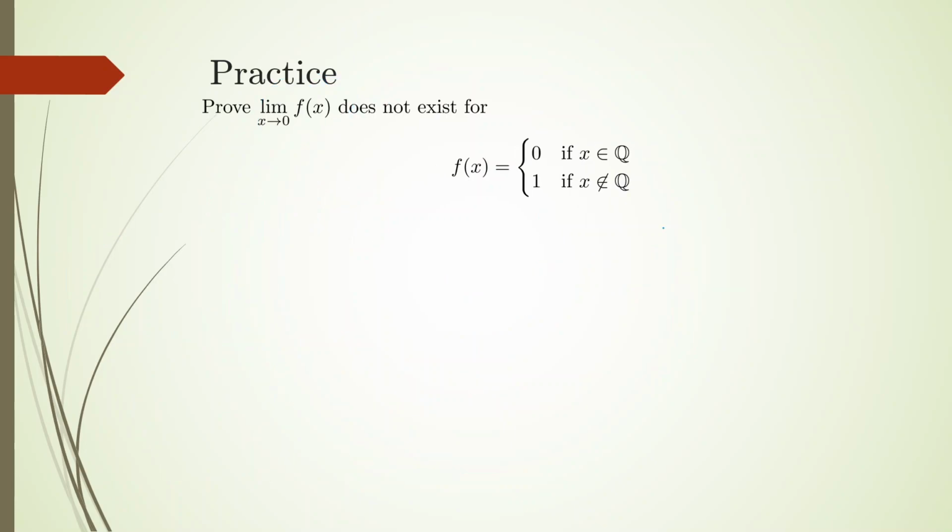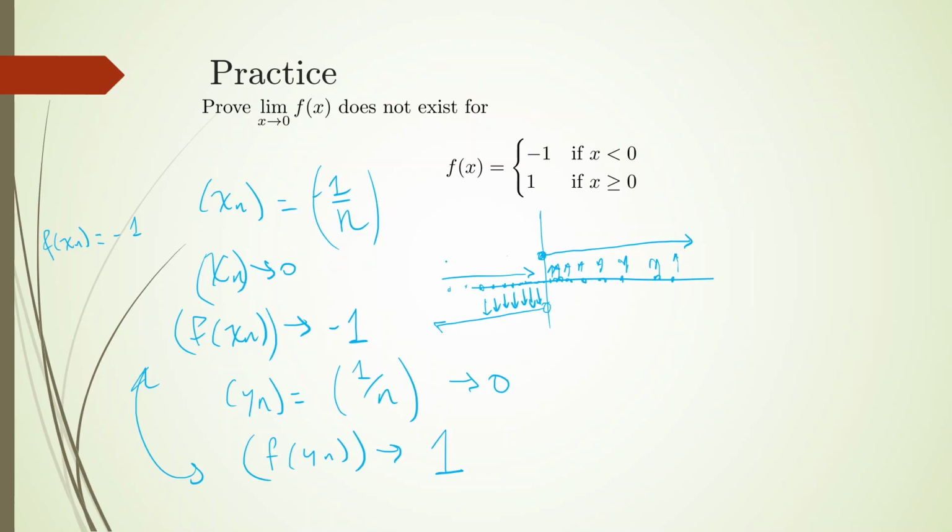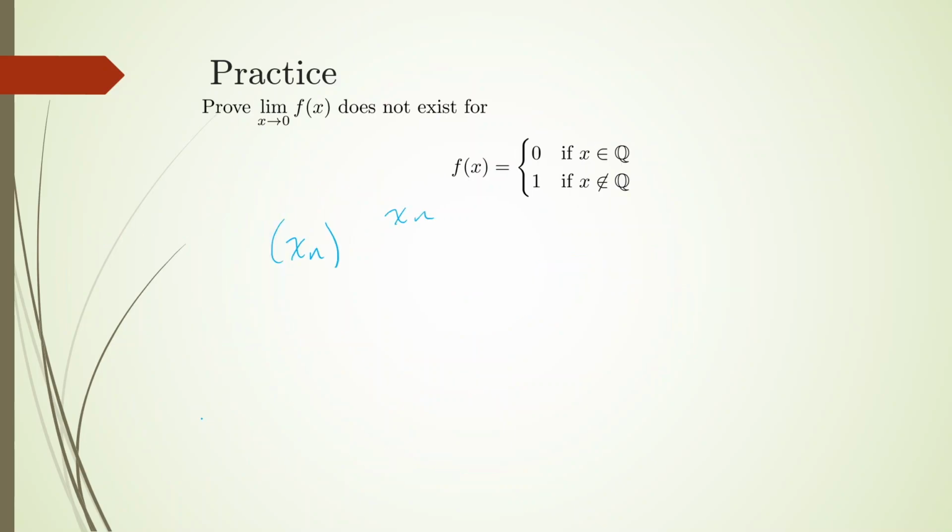Okay, going back to Dirichlet's function. Again, drawing a graph for this is kind of impossible, given how the rationals and the irrationals fit within the real numbers. But can we come up with a sequence x sub n where each x sub n is not equal to 0? I don't know if I made this clear in the past slide. Each of these x sub n's and each of these y sub n's, but that should go without saying.